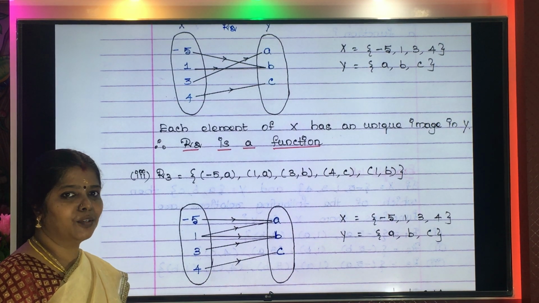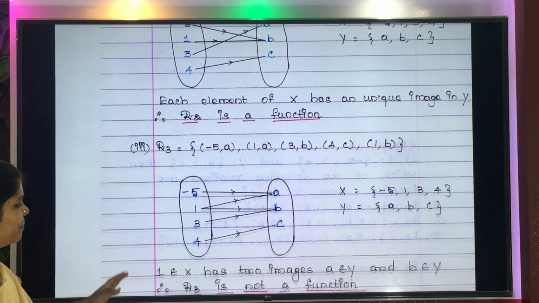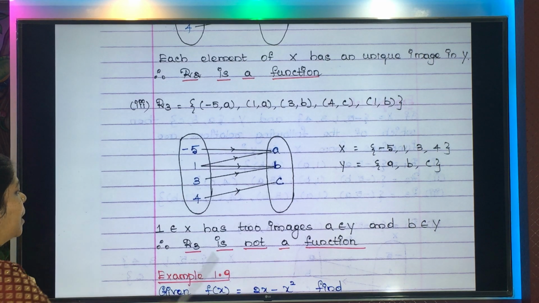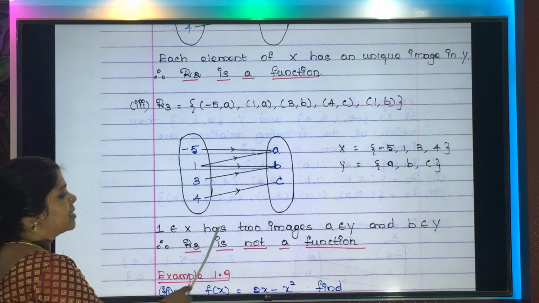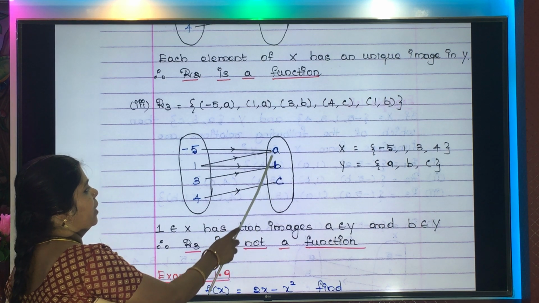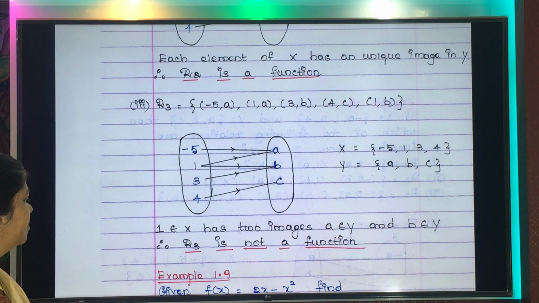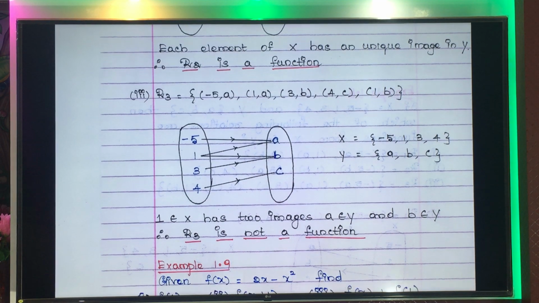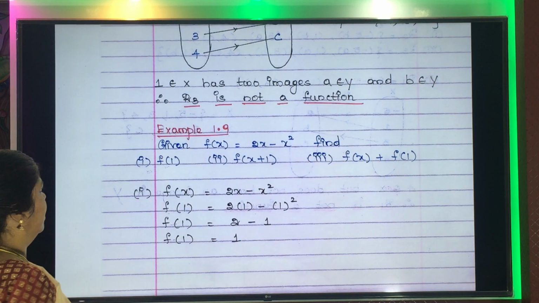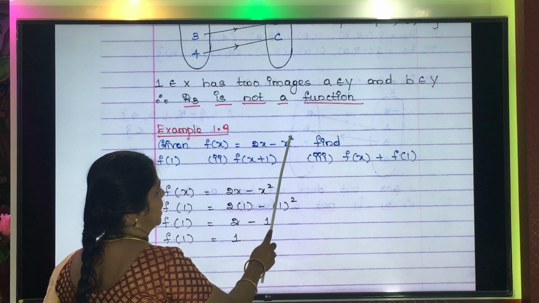Yes, you all said that it is not a function. It is correct. Shall we see the answer? Yes, R3 is not a function because 1 has how many images? 2 images in set Y. Understood, children? Yes. Now let us pass on to example 1.9. Given f of x as 2x minus x squared.